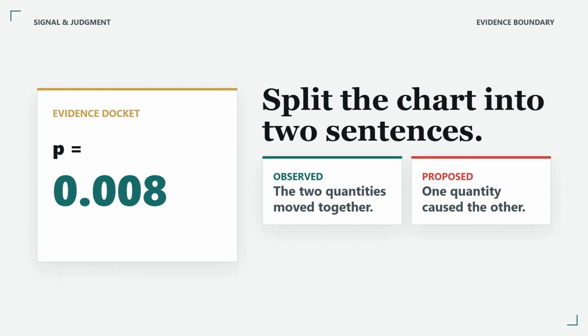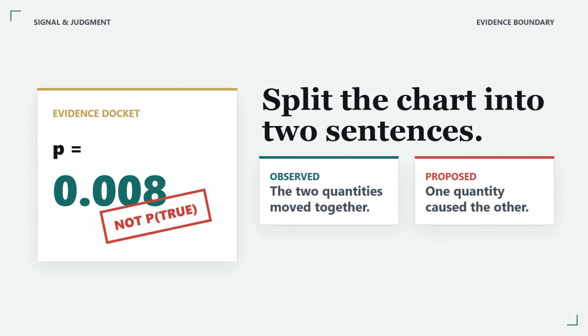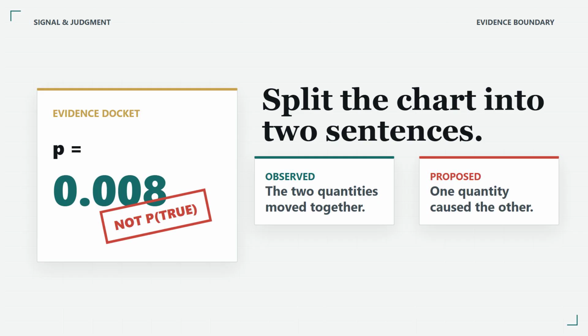This is also why a p-value of 0.008 does not mean there is a 99.2% chance that the stork explanation is true. Under the specified no association model and its assumptions, it describes how unusual a result at least this extreme would be. The American Statistical Association explicitly warns that a p-value is not the probability that a hypothesis is true. So split every confident chart into 2 sentences. First, what was observed? Second, what cause is being proposed? Then test the distance between them.